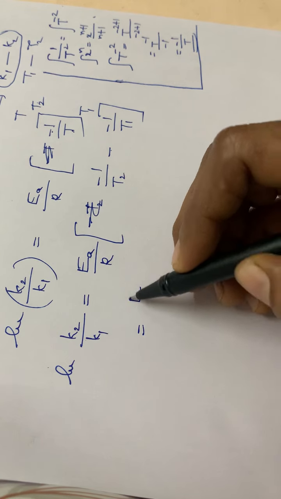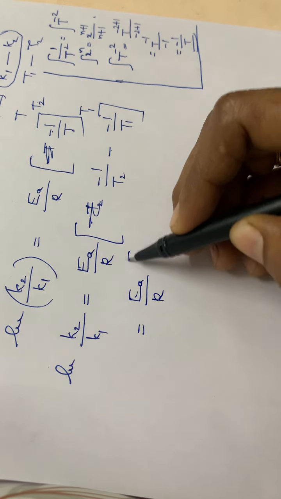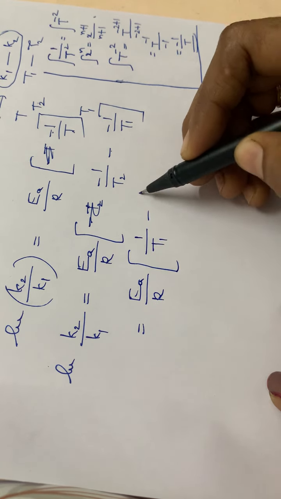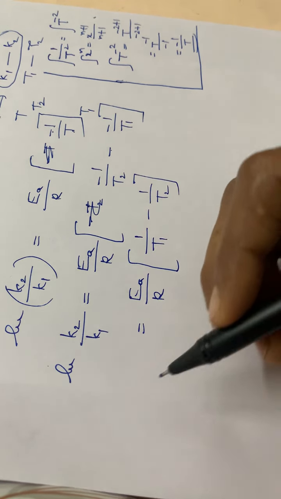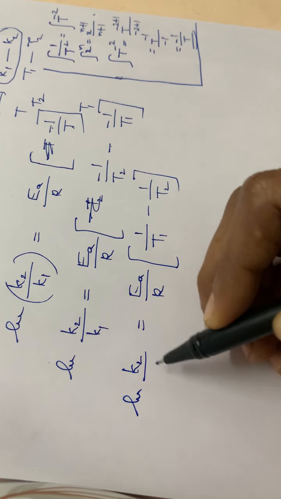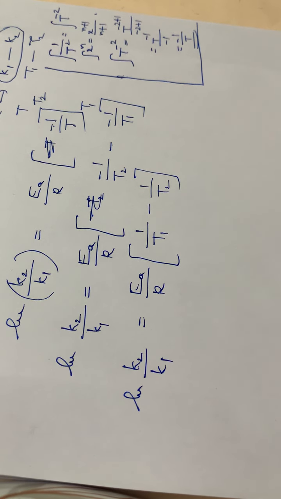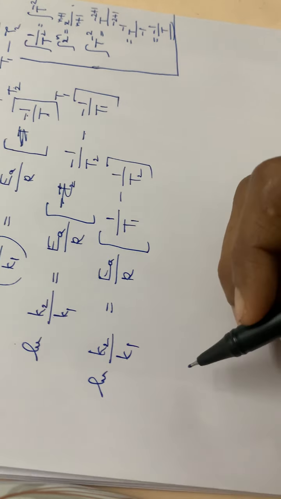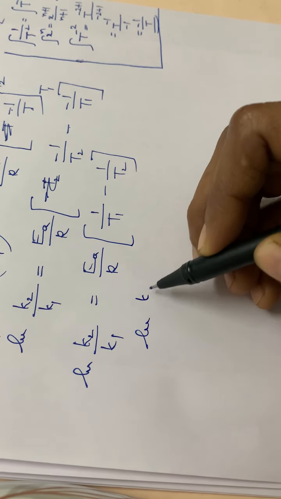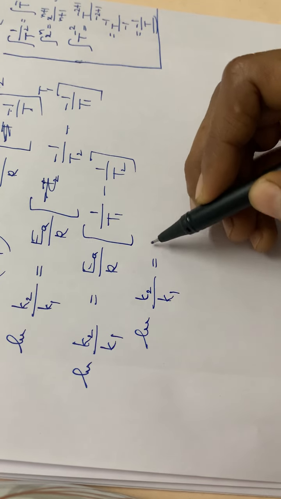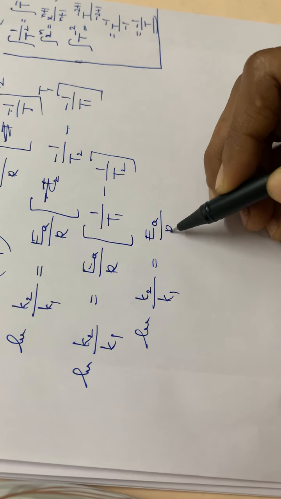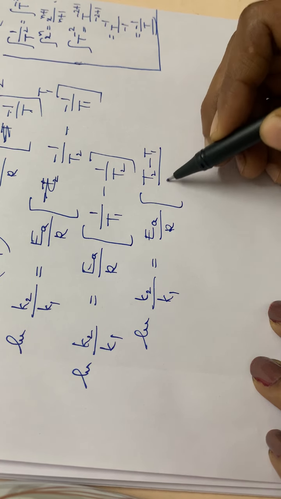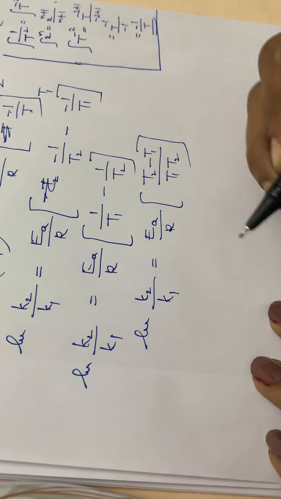That is equal to EA by R into minus 1 by T2 plus 1 by T1. So we can write it as 1 by T1 minus 1 by T2. On the left side, ln K2 by K1. ln K2 by K1 is equal to EA by R into 1 by T1 minus 1 by T2. Or again we can write it as ln K2 by K1 is equal to EA by R into, taking LCM, we will be having T2 minus T1 divided by T1 T2.